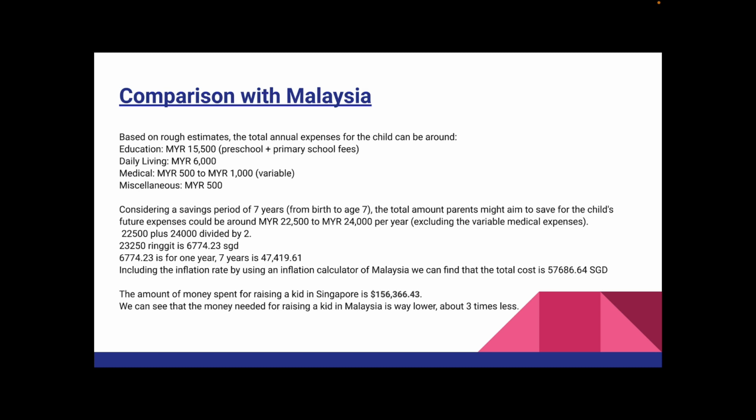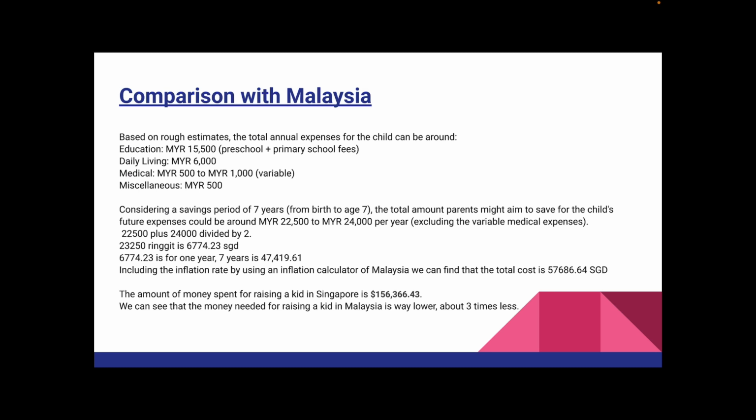We found the average of these two values, which is 23,000 ringgit, and converted it to Singaporean dollars, which is 6,700 Singaporean dollars. Since this value is for a year, we multiplied it by 7 and then ran that number through an inflation calculator and found that the total cost for raising a kid in Malaysia in the middle class is around 57,000 Singaporean dollars.